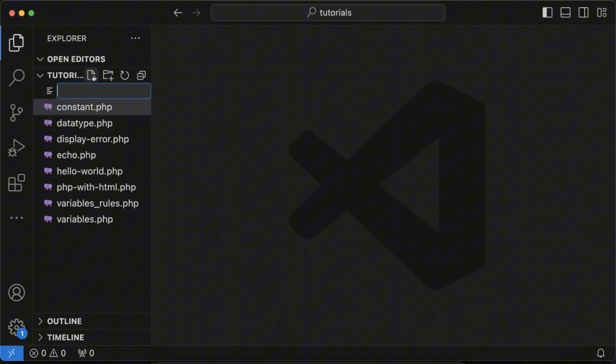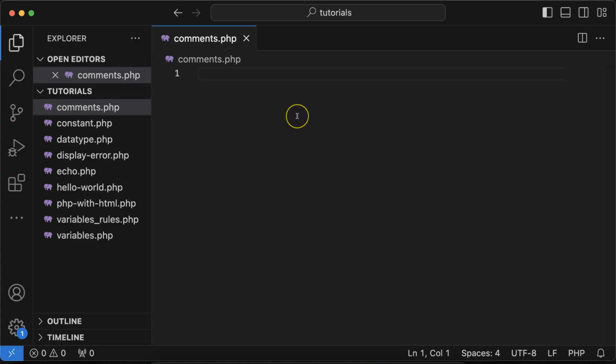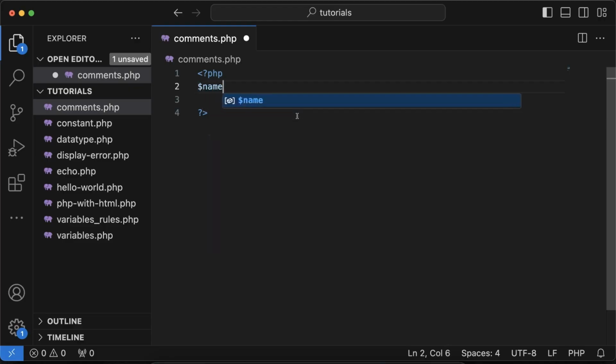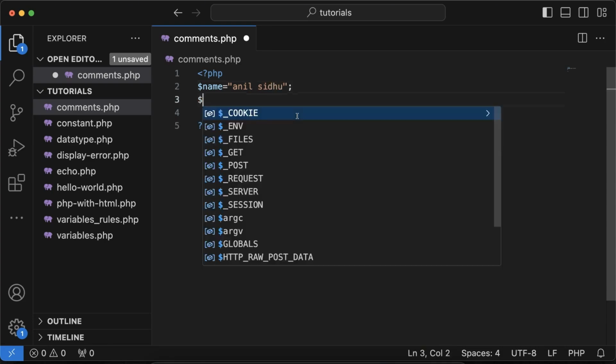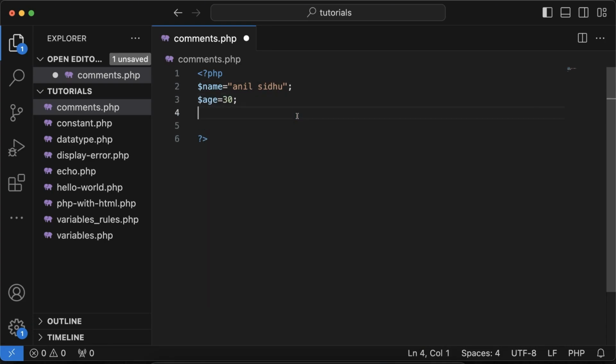Right now, let me create a file. Let's call this file comment.php. In this file, we create our PHP tag as usual. Here, let's say we have a variable name, and also a variable age as 30, and then let's say the location is Noida.